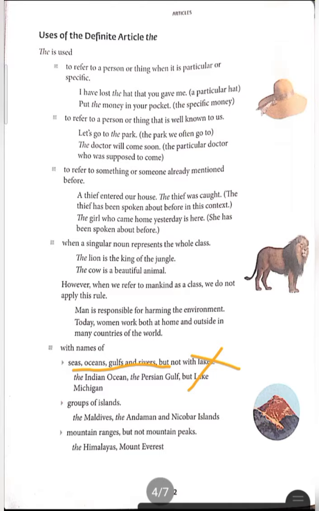Next, groups of islands. Whenever you are talking about a group of islands, write the before it. Mountain ranges, but not mountain peaks. You can use the with ranges of mountains. Ranges means many mountains in a line sequence, which you can count, three, four like this. But if you are talking about a mountain peak, you can't use it.